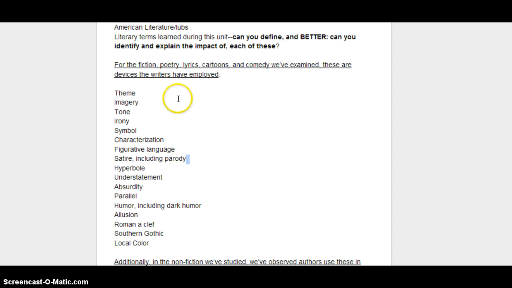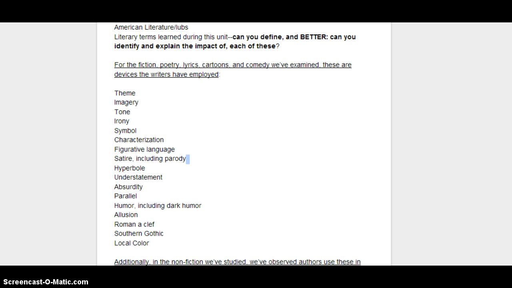So if you see, it says for the fiction, poetry, soon-to-be song lyrics, cartoons, and comedy we've examined, these are the literary devices the writers have employed. So as you look at these, can you define these? If not, you'll want to look them up using an online literary glossary or notes from class. And can you explain the impact and identify examples of these in the text that we've read so far? So this is a great self-check.